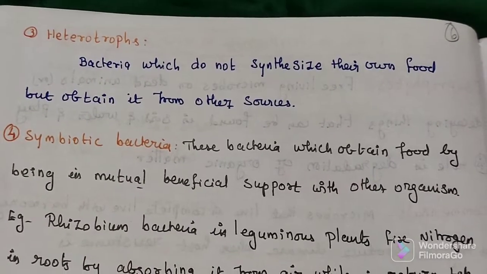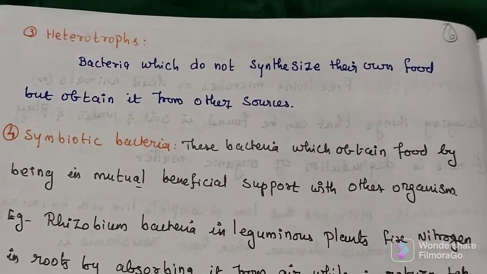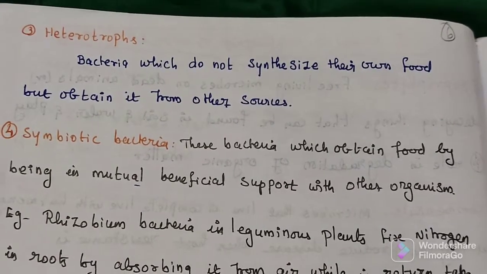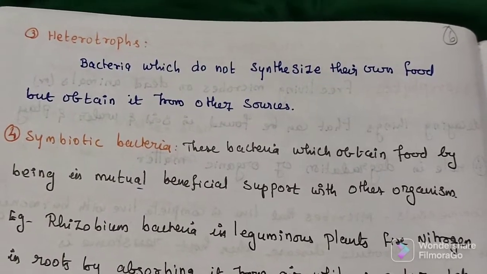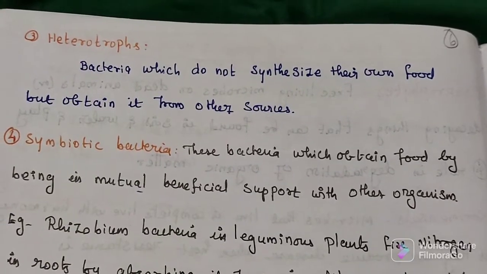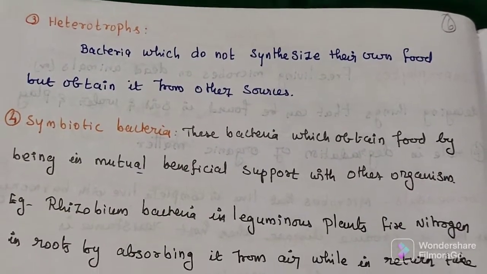Next, heterotrophs. This bacterium cannot synthesize their own food. It is a consumer only. So it obtains food from other sources.